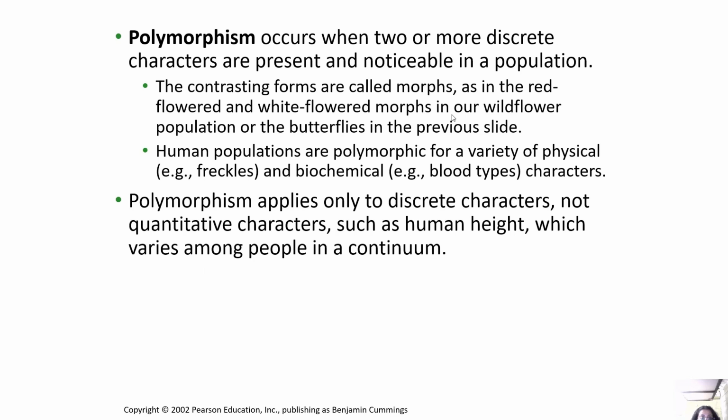And if we talk about polymorphism, it occurs when two or more discrete characters are present and noticeable in a population. The contrasting forms are called morphs, as in the red flower and the white flower morphs in our wildflower population, or the butterflies in the previous slide, as I showed. Human populations are polymorphic for a variety of physical and biochemical characters. For example, freckles, or for biochemical, we have the blood types. Polymorphism applies only to discrete characters, not quantitative characters such as human height, which varies among people in a continuum.